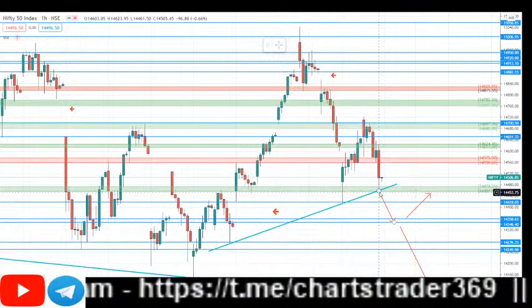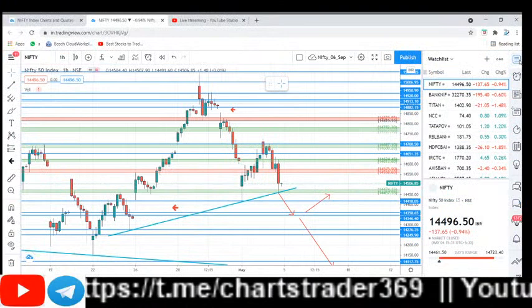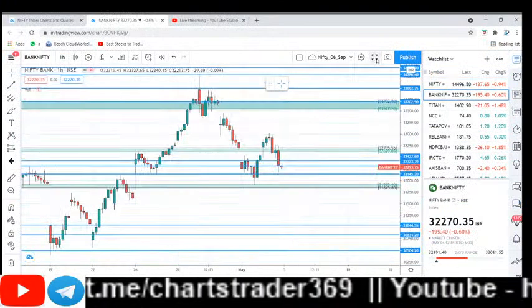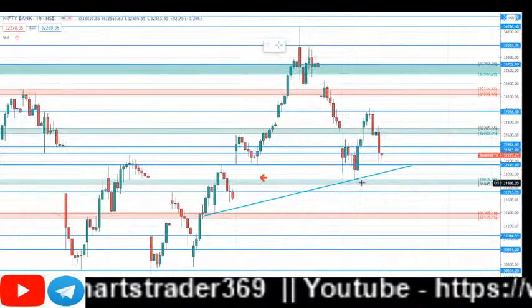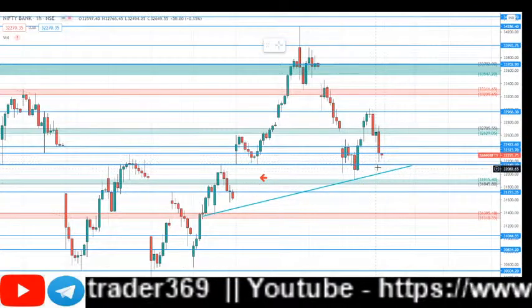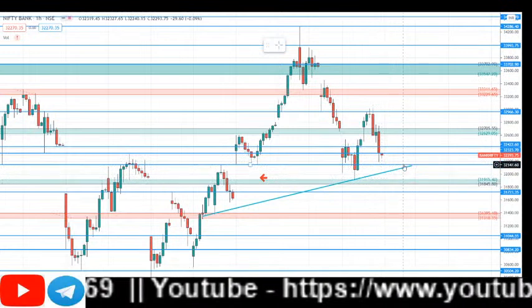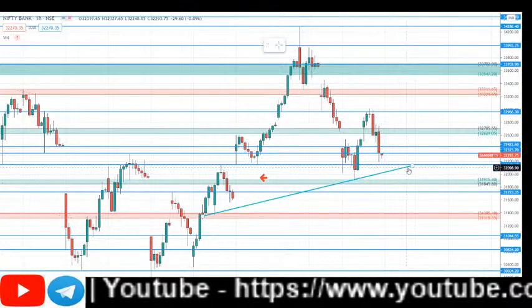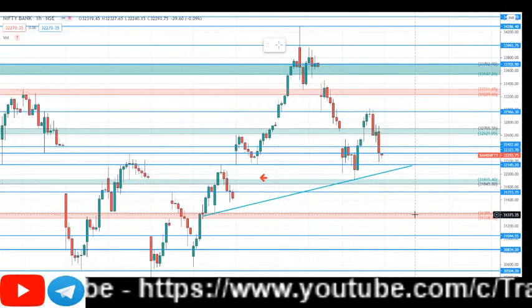So let's look at the Bank Nifty chart, how it's going to react tomorrow. As I mentioned, 32,000 is a strong support. Currently it's a strong support here. If it breaks this 32,000, we can easily expect further downtrend.